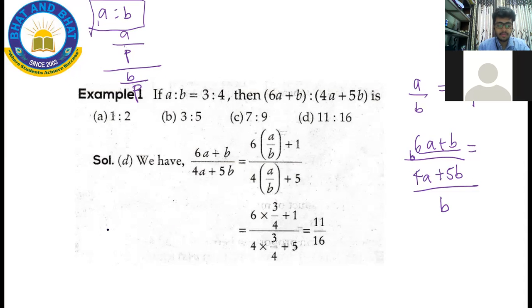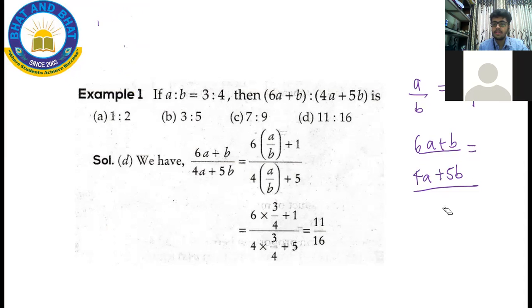So now I'm going to write that again. So this is the ratio. Now I'm going to divide this whole thing by B and this whole thing also by B. Still the ratio is going to remain the same.